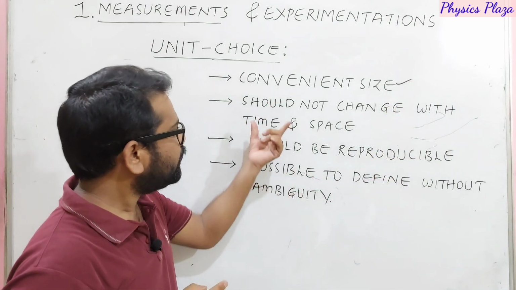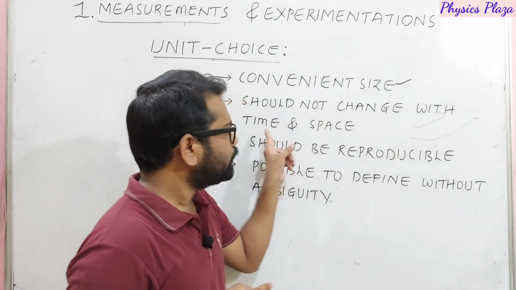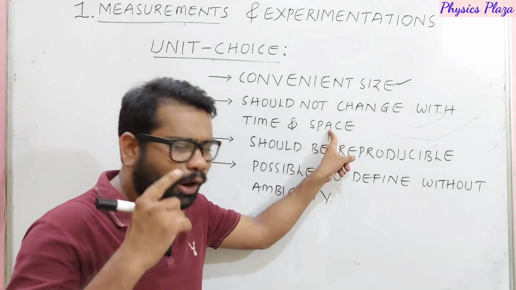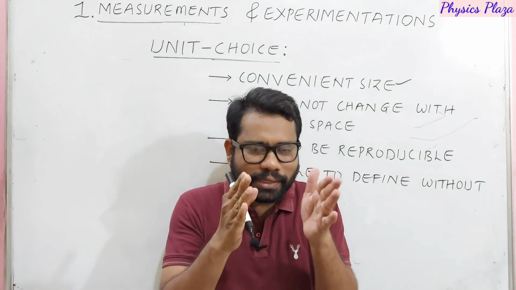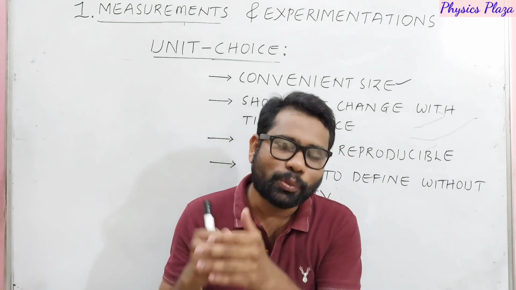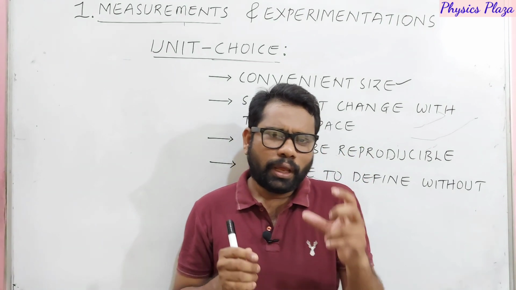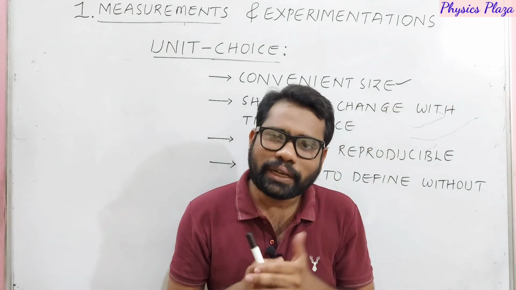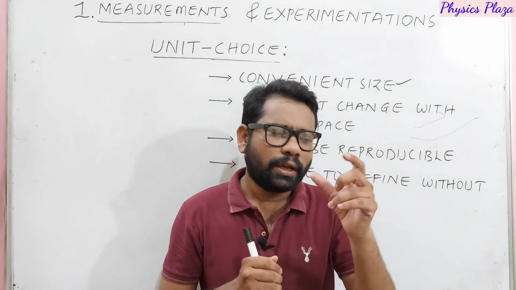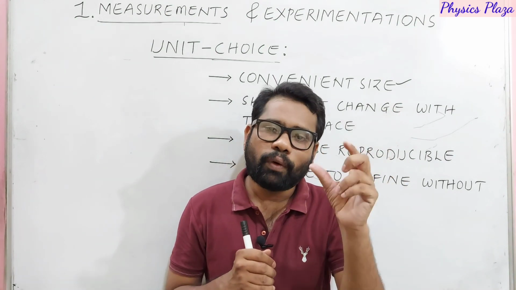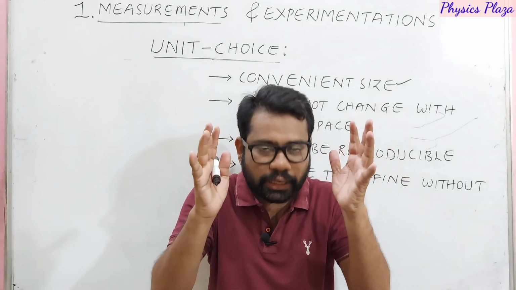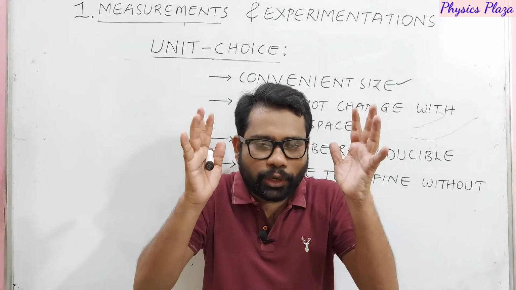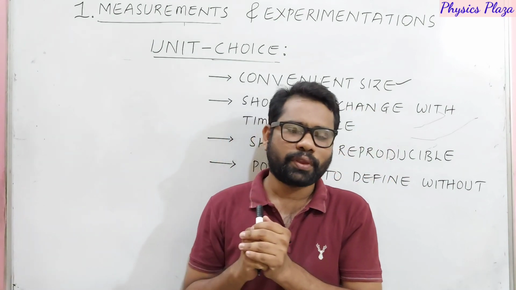The second one is that it should not change with time and space. So how do we understand this point? It's a very important thing. Let us think again about the Kirana shop example. A boy goes to the shop in the morning and buys 1 kg of sugar. He got this much. Okay, no problem.